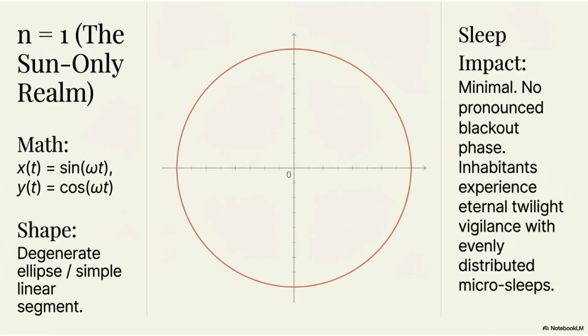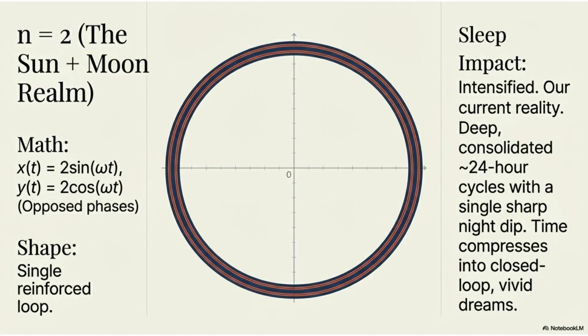In the n=1 sun-only realm, the shape is a simple linear segment, resulting in minimal sleep impact. Inhabitants experience eternal twilight vigilance, with evenly distributed microsleeps. The n=2 sun plus moon realm is our current reality, forming a single reinforced loop. Sleep is intensified with deep, consolidated 24-hour cycles with a sharp night dip, leading to vivid dreams.